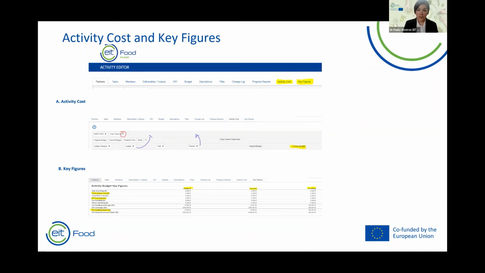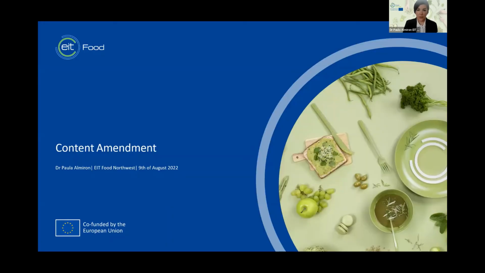Regarding the key figures for a consolidated overview, including the total reimbursement rate and pending changes, it's useful to see the difference between what you are requesting and what was allocated. So these are two nice points that you can also use when you're modifying your KAVA. Aimee, do we have any questions?